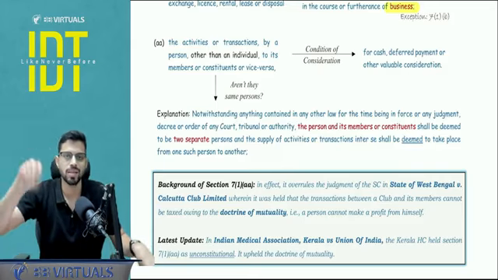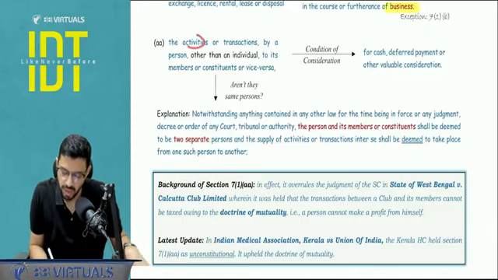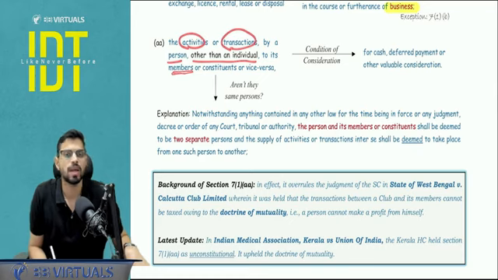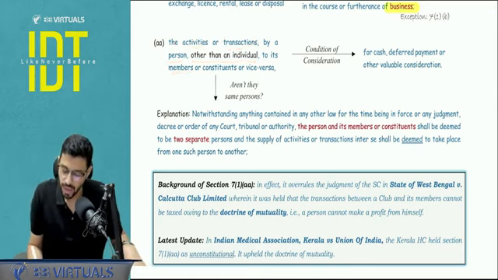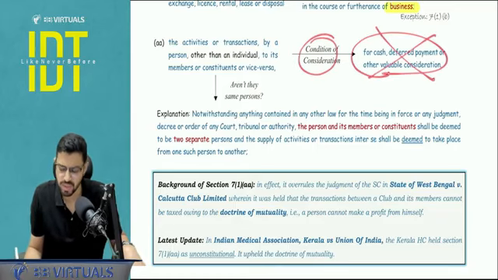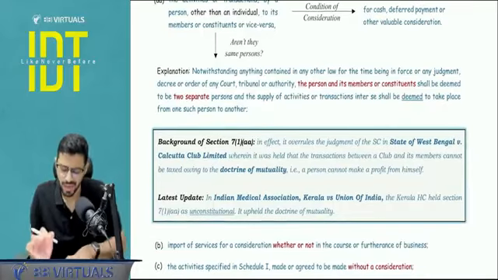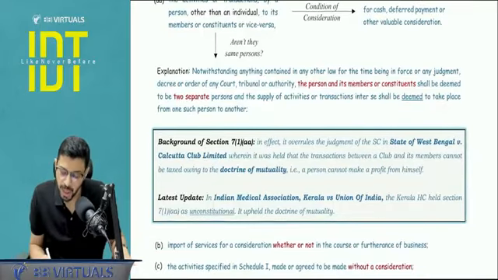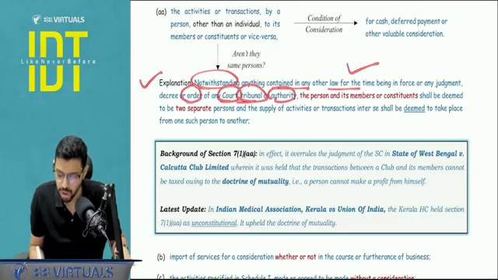So here the government inserted 7(1)(aa) and specifically said that if there is any activity or transaction by a person other than an individual to its members, so they are talking about clubs and similar associations, then provided consideration is there, this was not required to be stated because we have already covered that parameter, it will be a supply notwithstanding anything contained in any law, or any order or decree of court, tribunal, or authority.